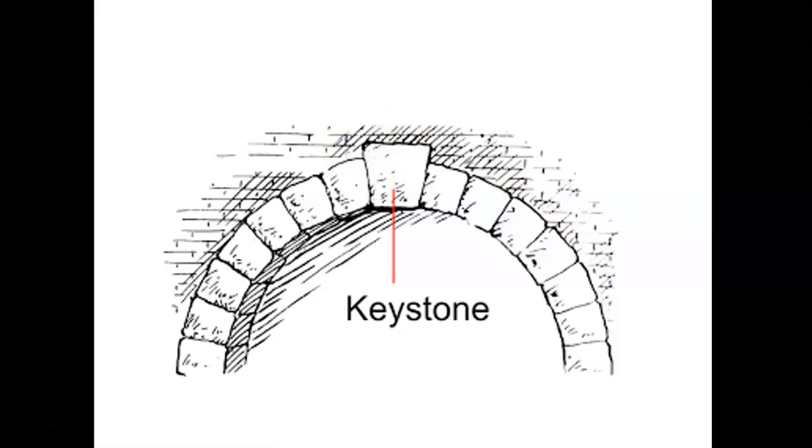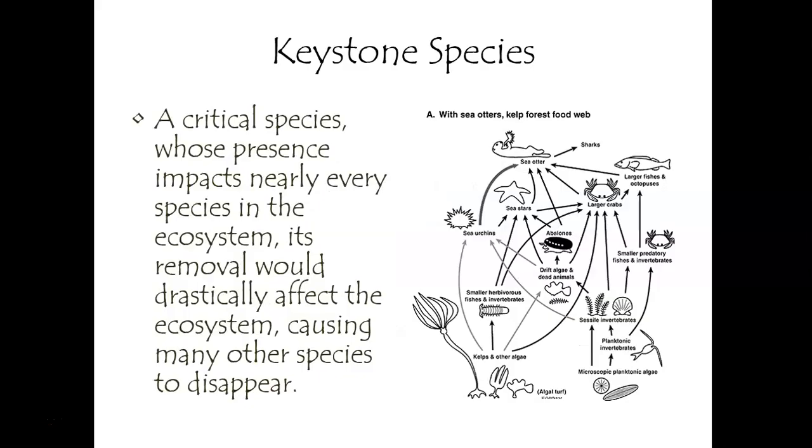And so if you were to remove this stone, well, not little, but if you were to remove this stone, this whole thing would come crumbling down. That's why a lot of species that are important for the integrity of an ecosystem are called keystone species, right? Here's a definition. A keystone species is a critical species, meaning it's a very important species. The species that is a keystone species is going to impact nearly every species in the ecosystem. If you remove this species, you're going to drastically affect the ecosystem, and because of that, other species are going to disappear.